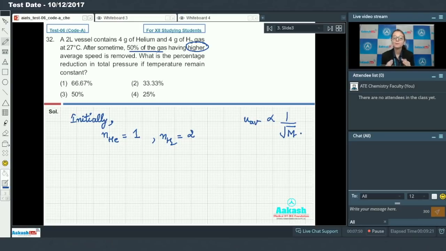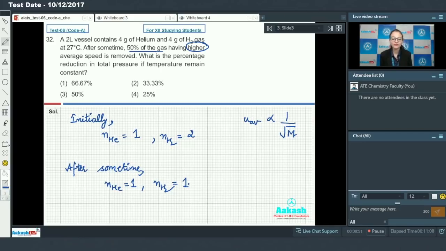And between helium and hydrogen, hydrogen has lesser molecular weight, so it will have higher average speed. So 50% of hydrogen is removed. After some time, number of moles of helium would be 1, whereas number of moles of hydrogen will be 1, because we have already removed one mole.